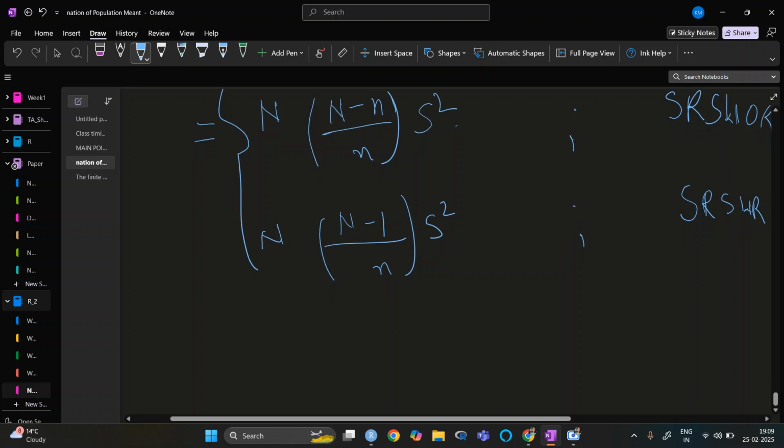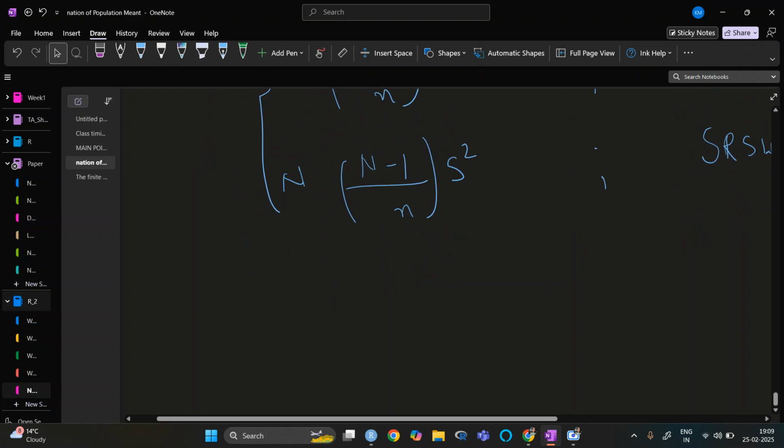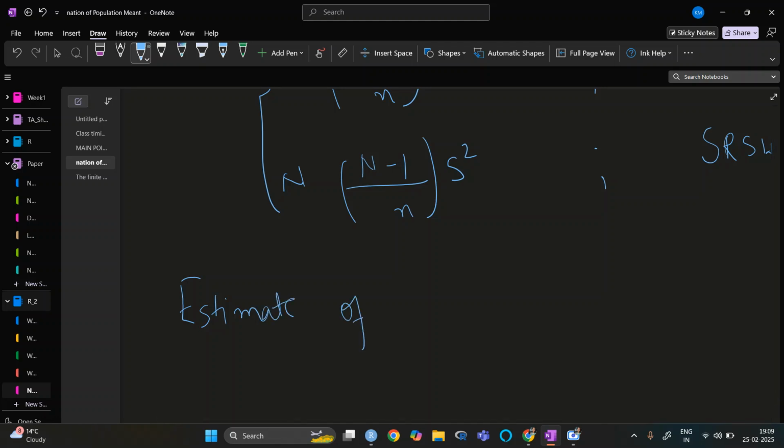Also, this N minus 1 can be ignored when the population size is big enough. So we can just write the estimate of the variance of Y_T hat.